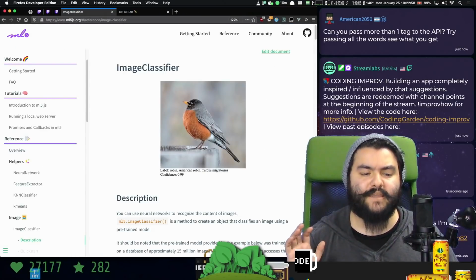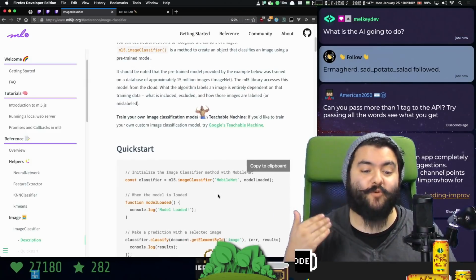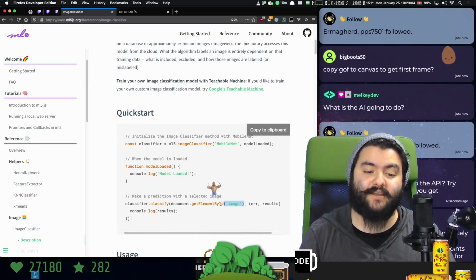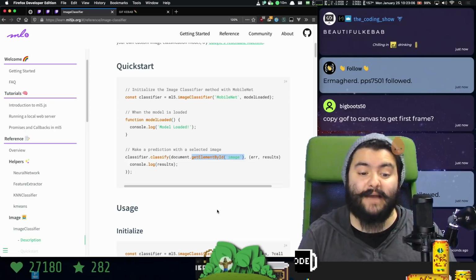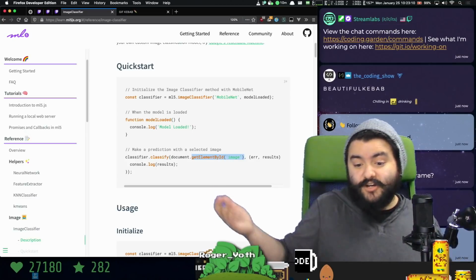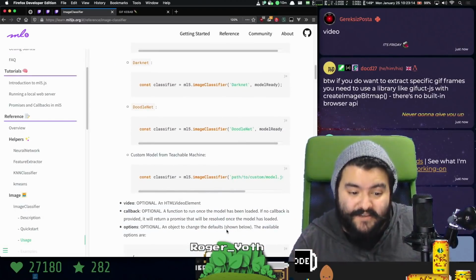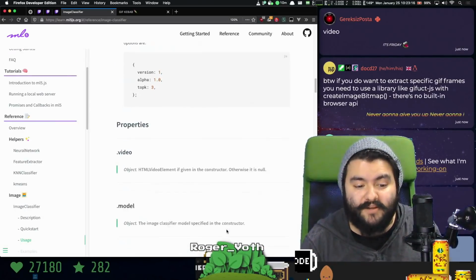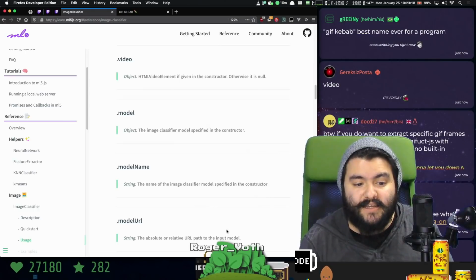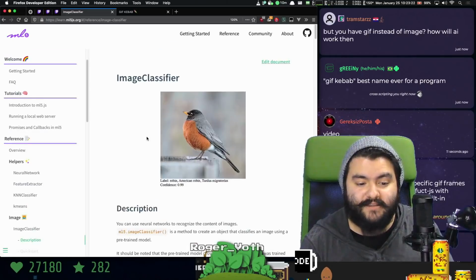Okay. What I'm curious of is, does ML5 work with a GIF? So technically, you can pass it an image element reference. I don't know if it's going to get the first frame in the GIF. Let's try it. So what we might need to do is render this GIF onto a canvas to extract a frame from it or something like that. But let's try to get this going somehow.